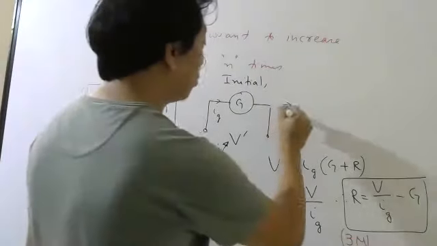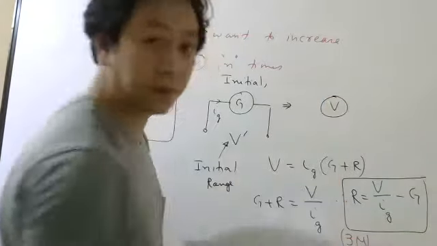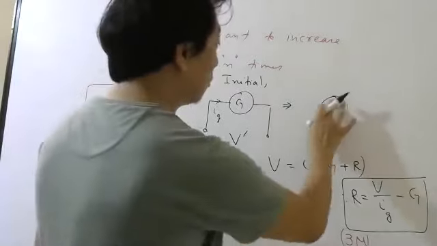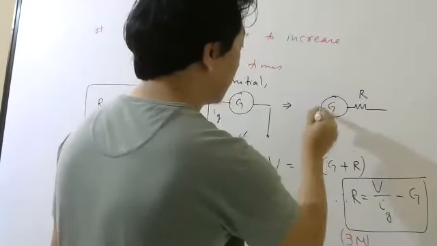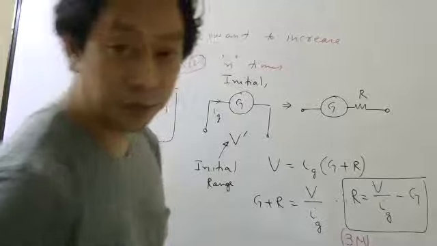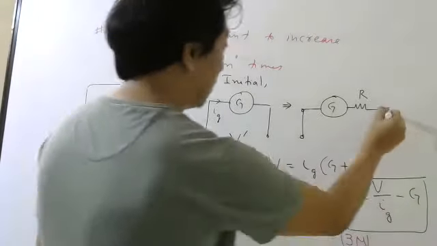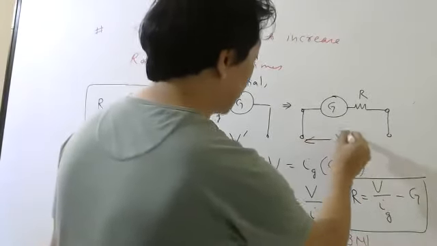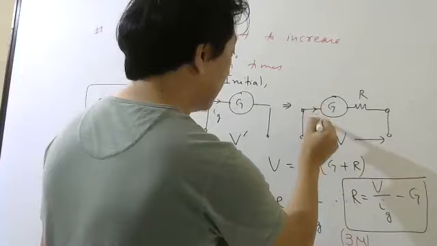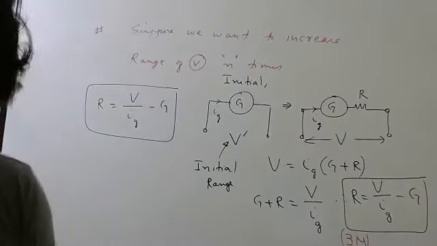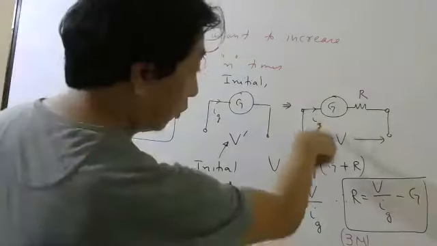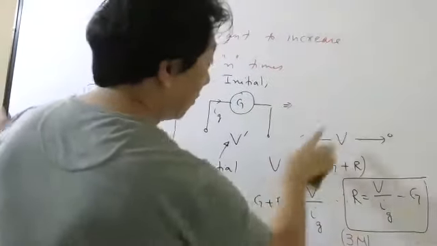Now you want this to become a voltmeter. Then what you should do, I told you, is connect a high resistance in series. When you do that, the voltage here now is capital V, and the current will be Ig, so that the needle will deflect fully.